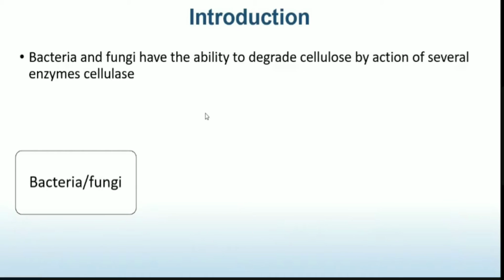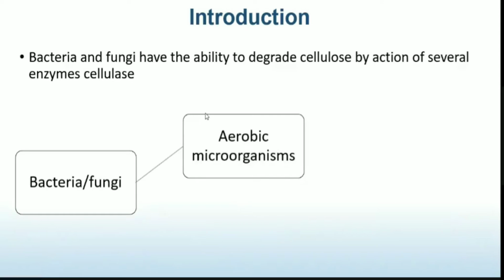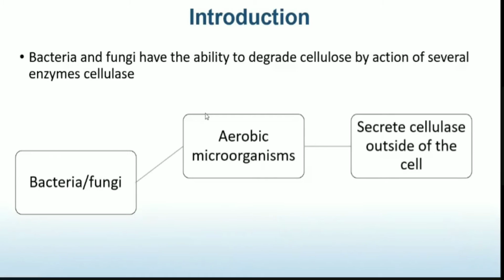So depending on whether the bacteria is aerobic or anaerobic, the cellulase can be secreted either intracellularly or extracellularly. Bacteria or fungi, mainly aerobic organisms, secrete large quantities of cellulase enzyme into the medium outside of the cell.